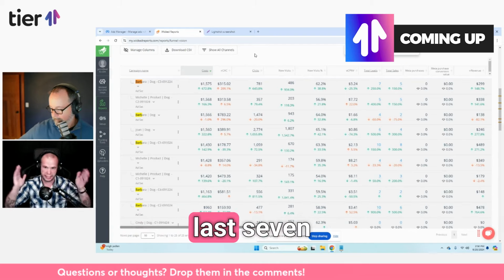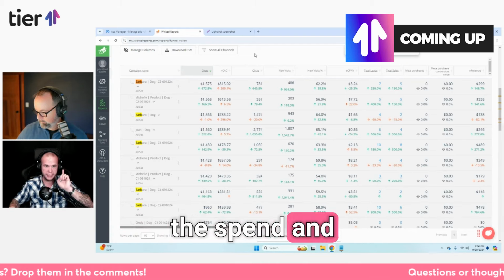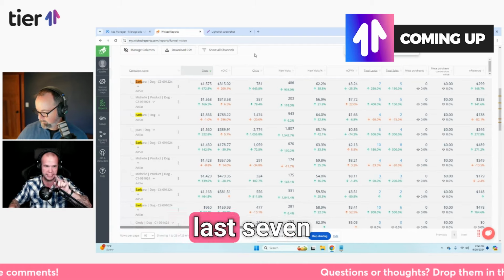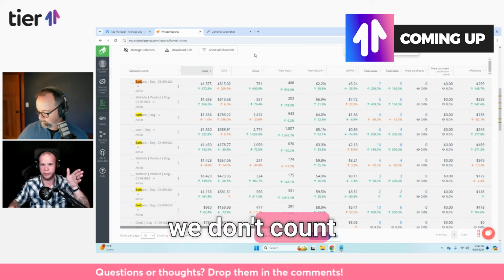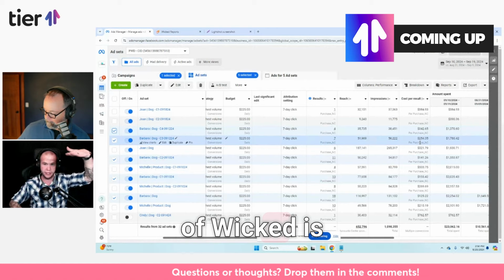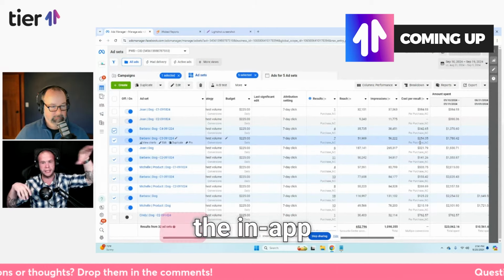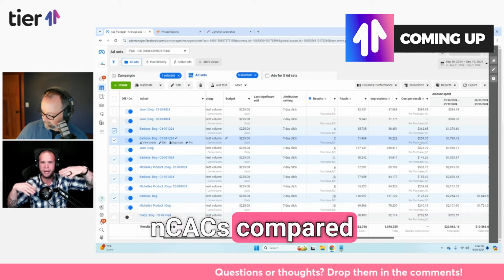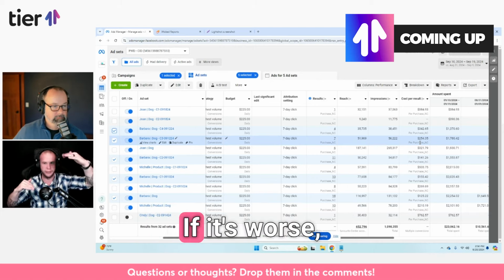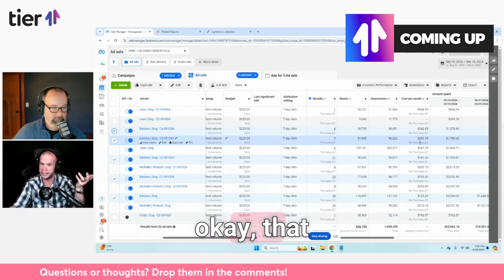Accrual basically means in the last 7 days, only the spend and the users and the clicks that ad had in the last 7 days are going to be counted. If they clicked last week and bought this week, we don't count. The first click accrual inside of Wicked is always higher and it's always lower in-app. We compare the in-app first click and the external app first click NCACs to the other set of creative. If it's worse, then we know, okay, that one didn't work.